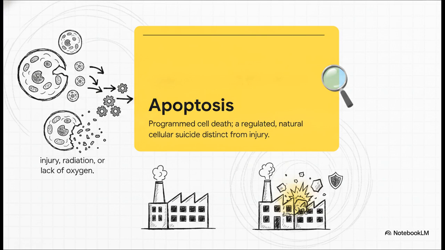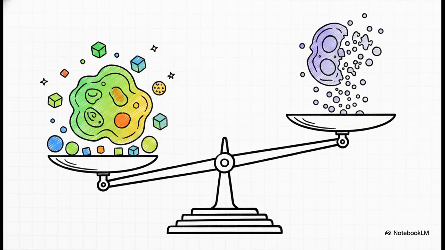Cellular suicide. And it is so incredibly vital to understand that this is vastly different from a cell dying because of an injury, radiation, or a lack of oxygen. No, this is a highly regulated, beautifully orderly shutdown of the factory. It is a completely natural, built-in process designed specifically to protect the surrounding tissues and ensure the overall well-being of the entire organism. And that leaves us with this final, profound thought.